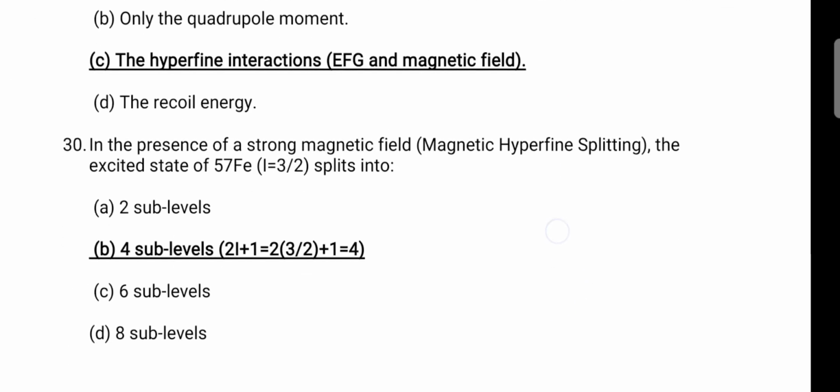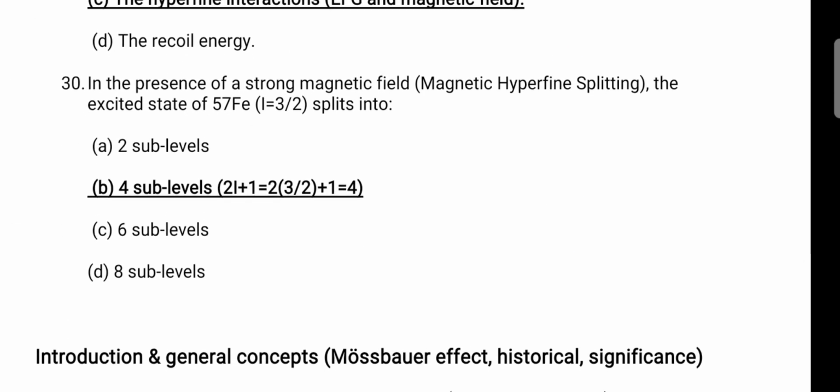And the last one. In the presence of a strong magnetic hyperfine splitting, the excited state of Fe57, I equals 3/2, splits into 4 levels, because the general formula is 2I plus 1.